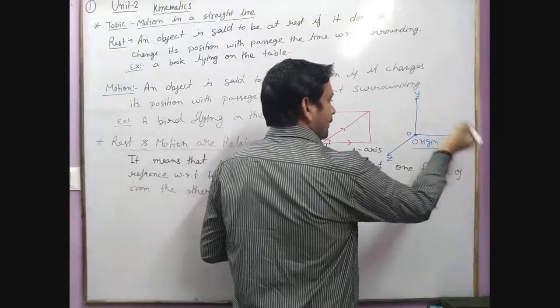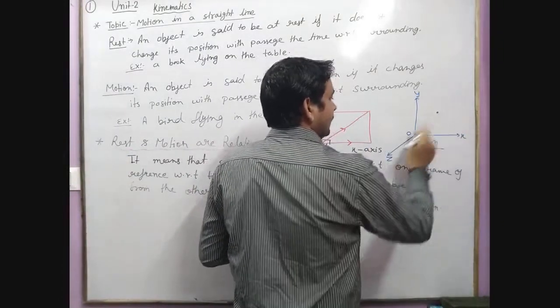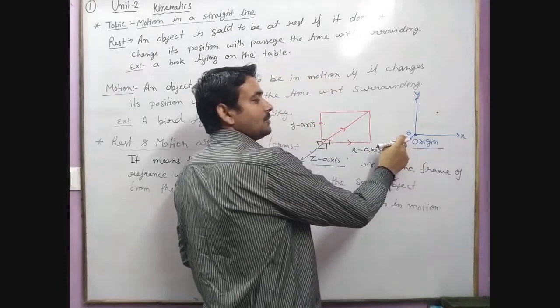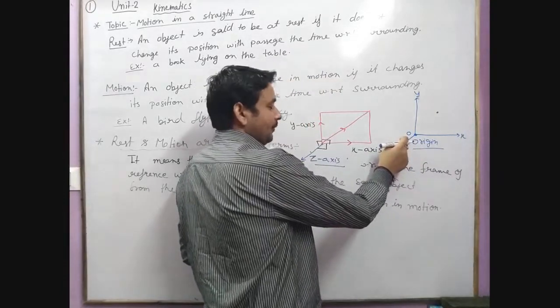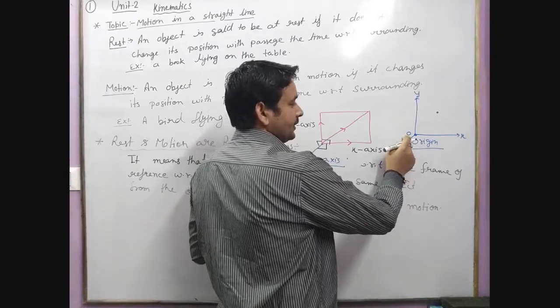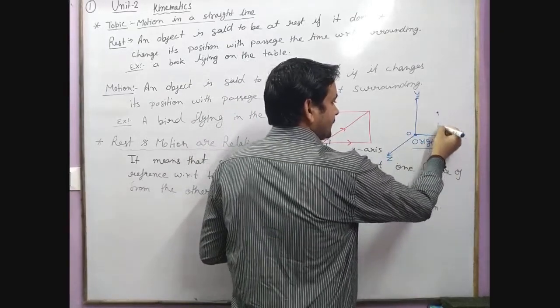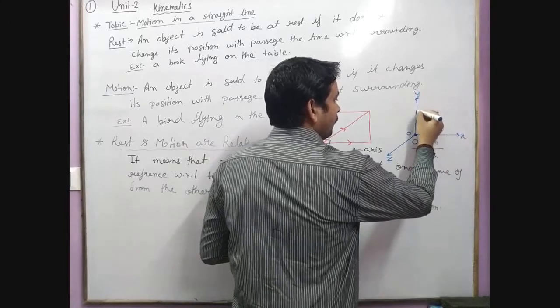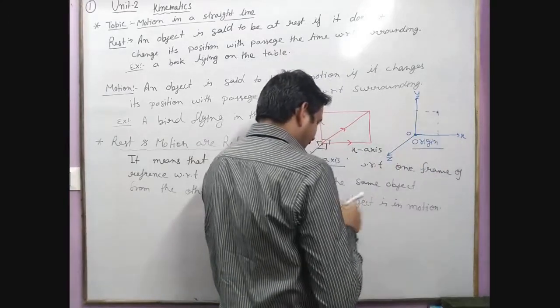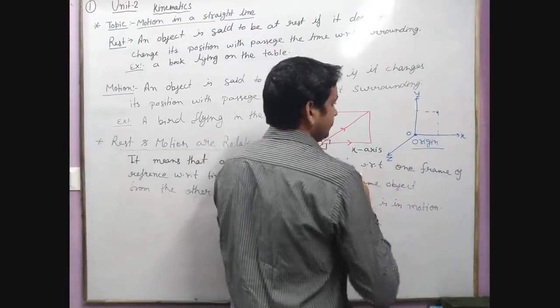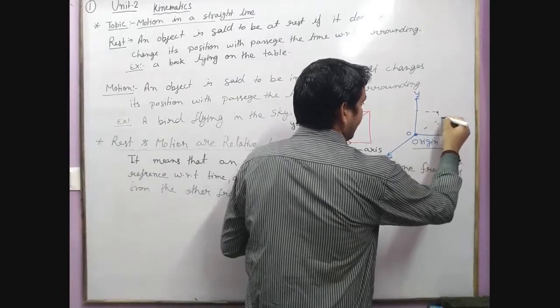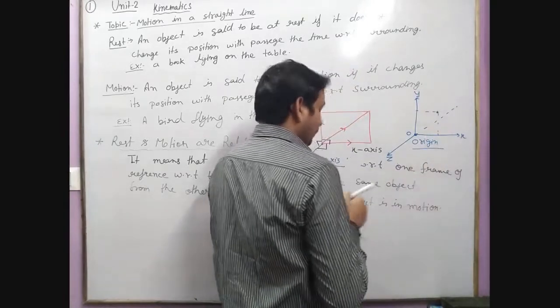Suppose the observer at O observes the three situations which pass the time, the x axis here, y axis here, and let's say the z coordinate is this.